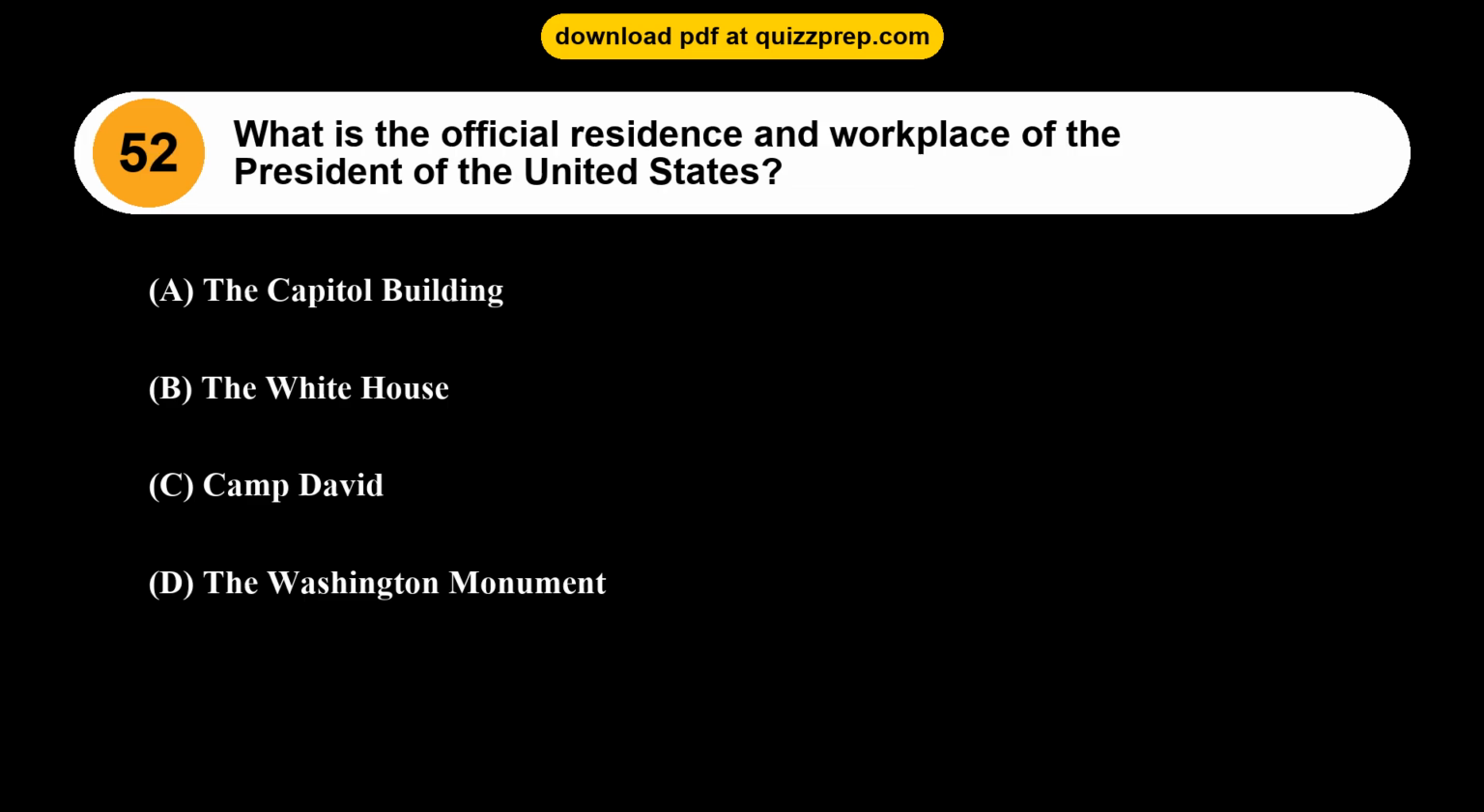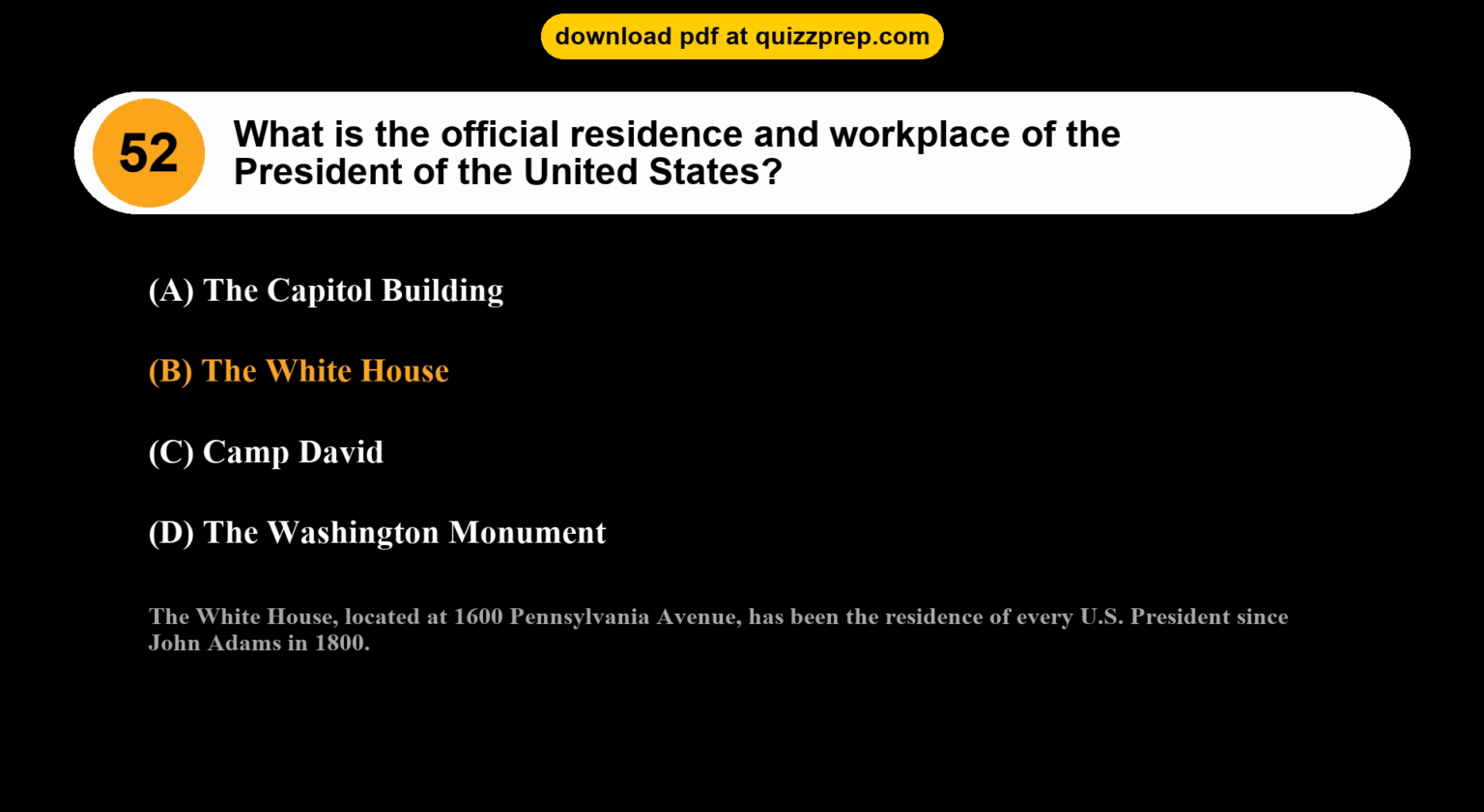Question 52. What is the official residence and workplace of the President of the United States? Option A, the Capitol Building. Option B, the White House. Option C, Camp David. Option D, the Washington Monument. The correct answer is option B, the White House.